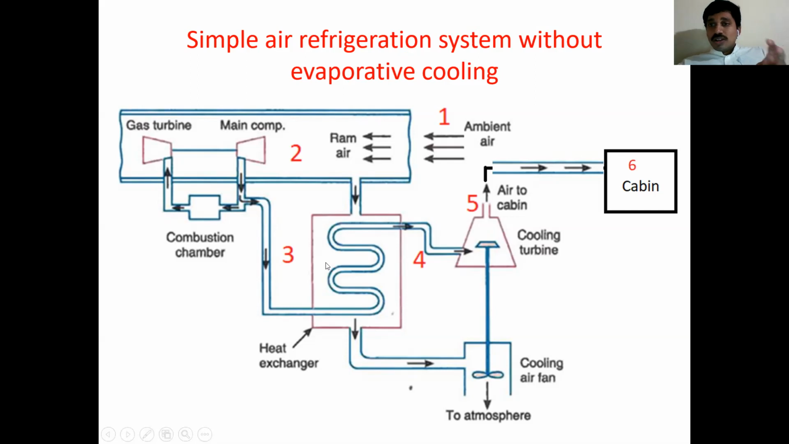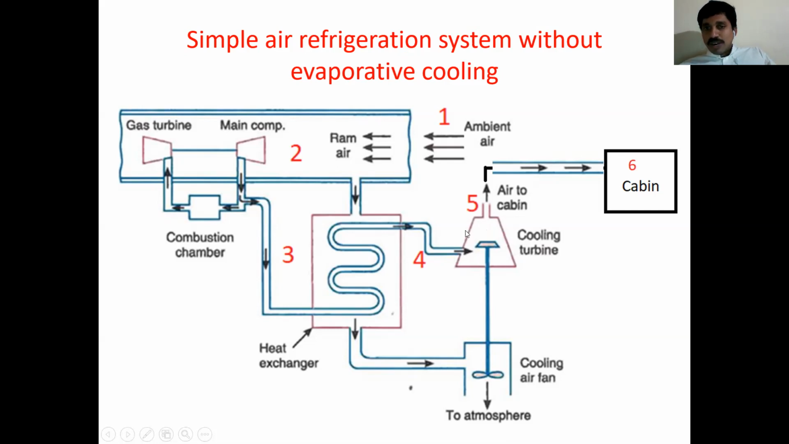In a refrigerator, we have four parts. First one, compressor. Second one, cooler. Third one, expander. Fourth one, evaporator. Same thing here. First one, compressor, which here means two: one is the diffuser and the second is the compressor. Second one is the cooler or heat exchanger. Third one, after heat rejection from the cooler, that cool air moves to the turbine.